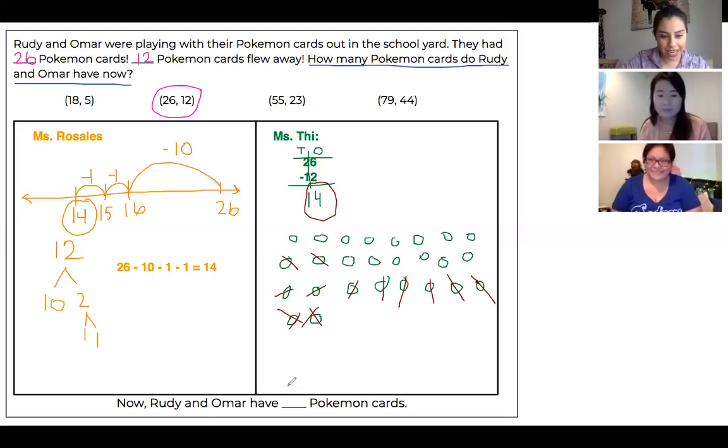So great job. Miss T, can you read our answer for the bottom? Yes. Now Rudy and Omar have 14 Pokemon cards. So remember, don't bring Pokemon cards to school because they might fly away. We are excited to see all of your strategies, and remember, you have lots of opportunities to use different number sets and try different strategies to see which strategy is the most efficient.